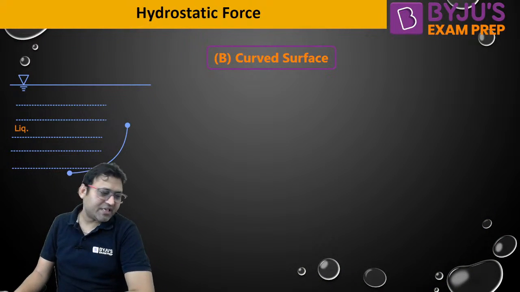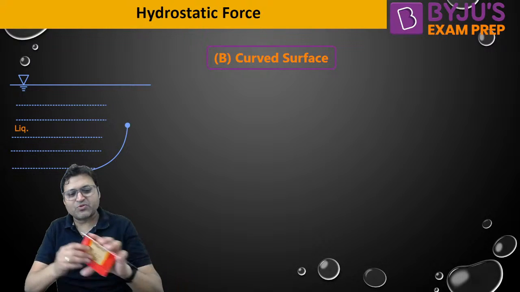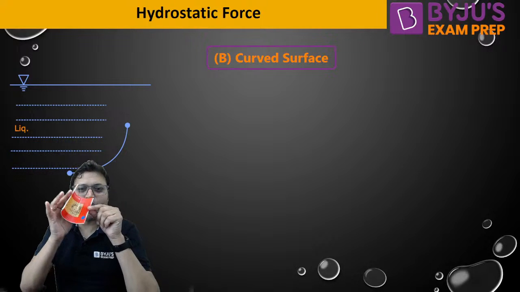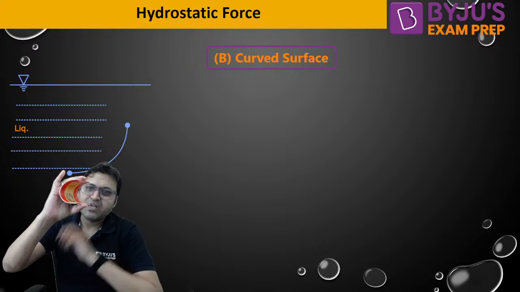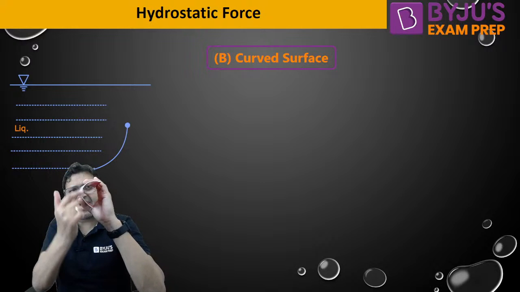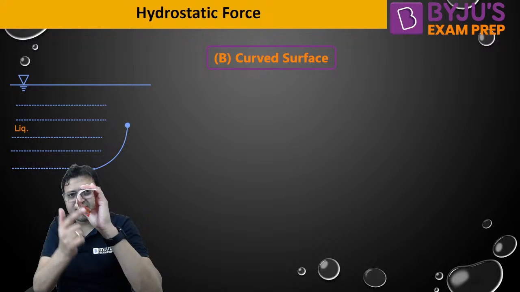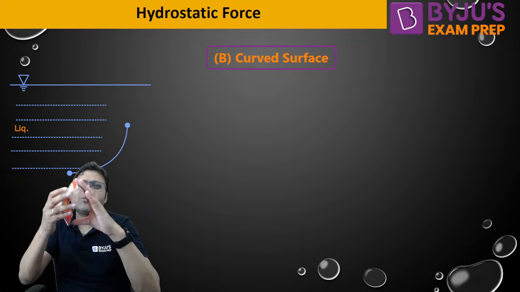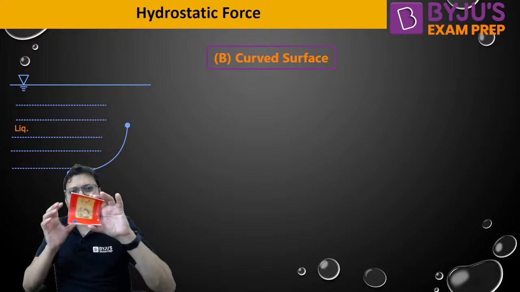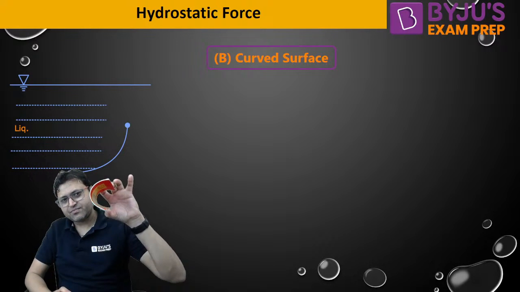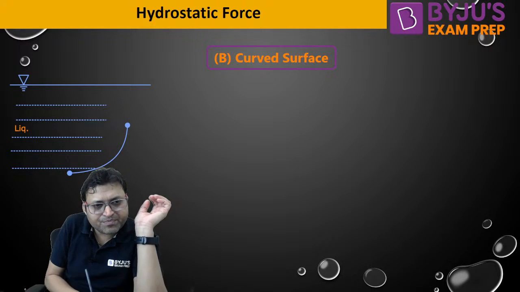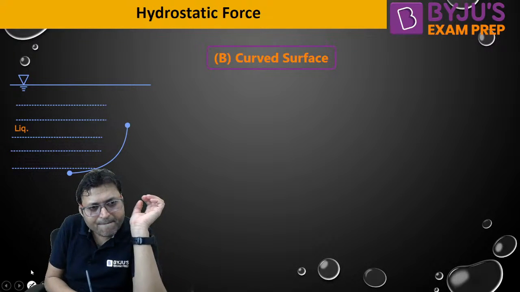Now let us move to the curved surface. Earlier we were talking about a plane surface. Now if the surface is not plane, if it is curved like this, you can only see an arc. You may not be able to see the width of the surface which is into the plane. This is how it is kept. This is the top and this is the bottom.